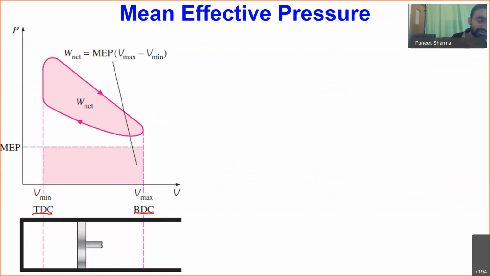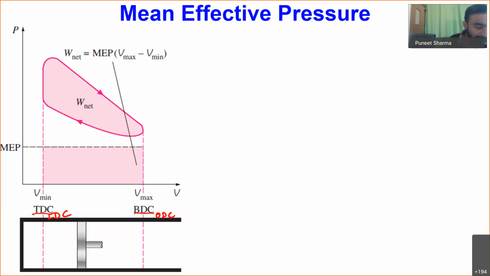In a horizontal piston cylinder arrangement we call them outer dead center and inner dead center, ODC and IDC. ODC is outer dead center and IDC is inner dead center. We mainly use these in the horizontal piston cylinder arrangement.